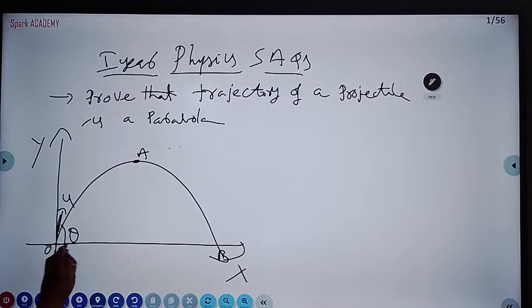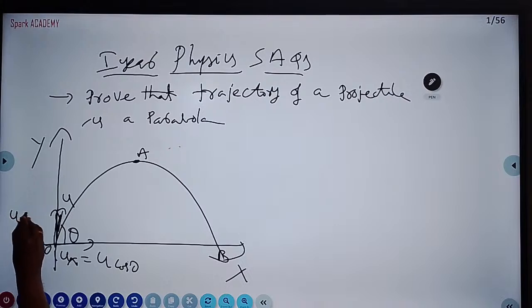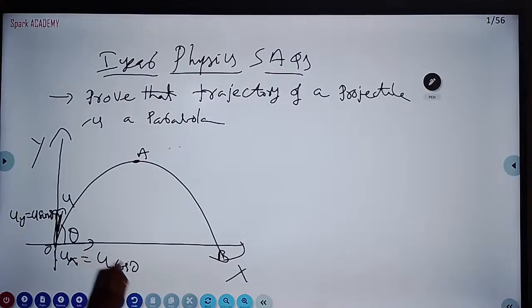u is resolved into components. Ux is equal to u cos theta. Uy is equal to u sin theta. This is called the horizontal component. This is called the vertical component.